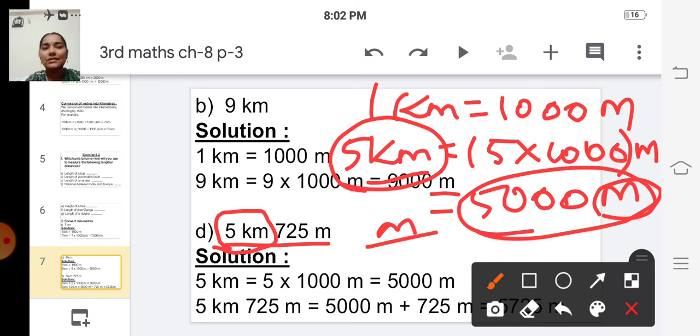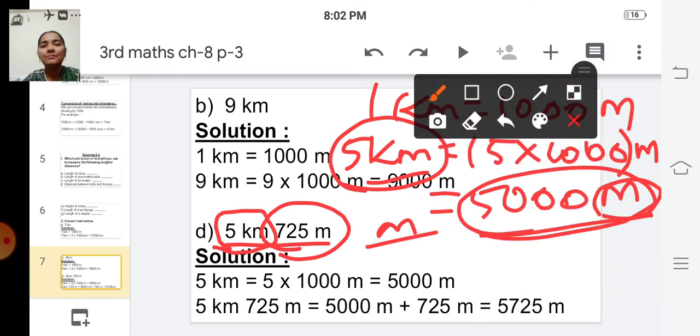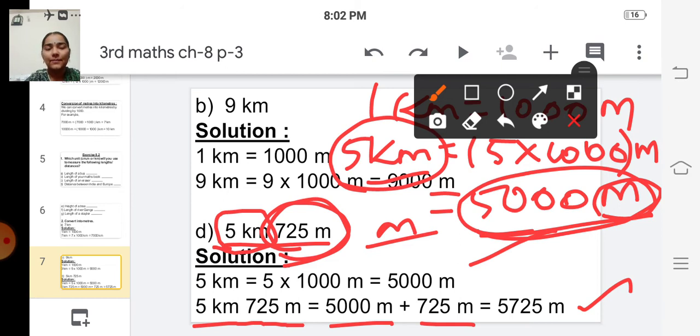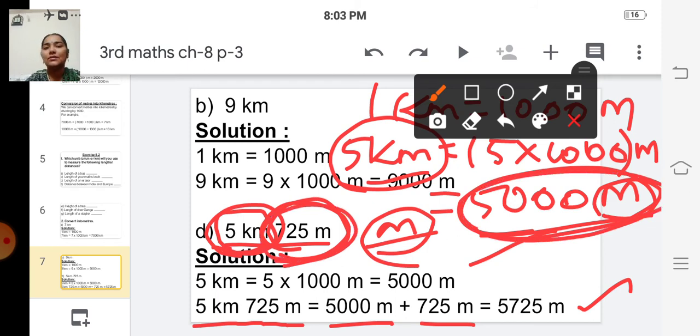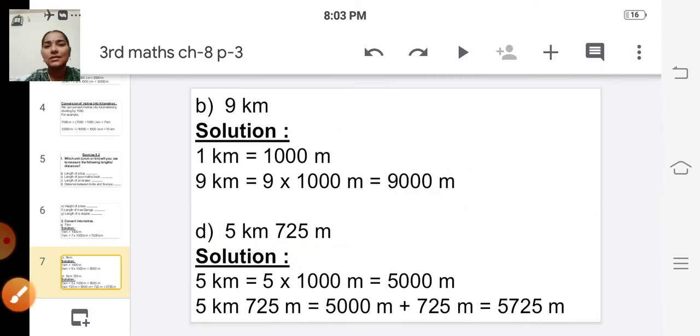In the next step, we have to add this 5000 meter with the 725 meter. So 5 kilometer 725 meter is equal to 5000 meter plus 725 meter, which is equal to 5725 meter. So in the first step, you convert the kilometer into meters, and then you add the two meter values. Then you will get the answer.